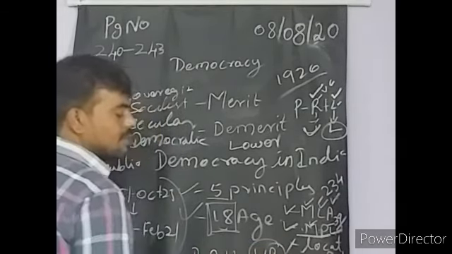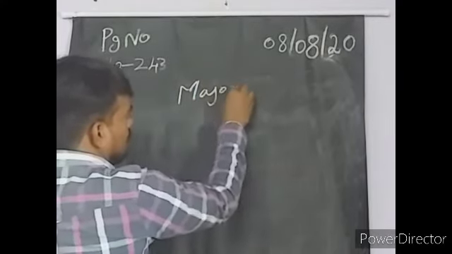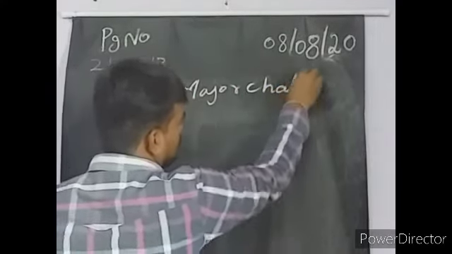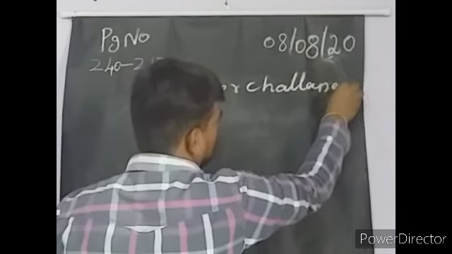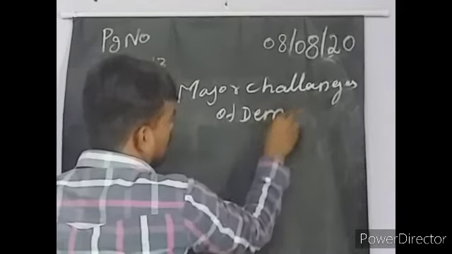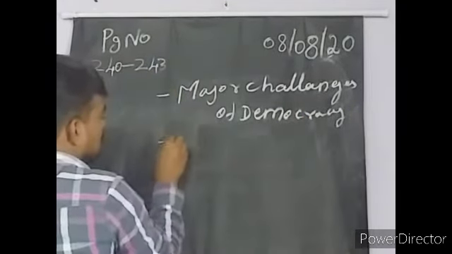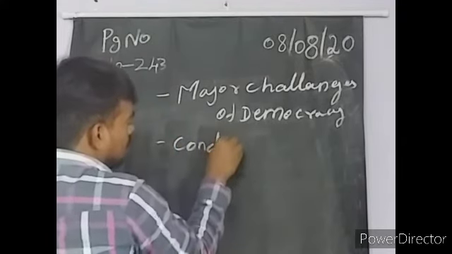So next we are going to say about the major challenges of democracy. And some of the conditions will be there.